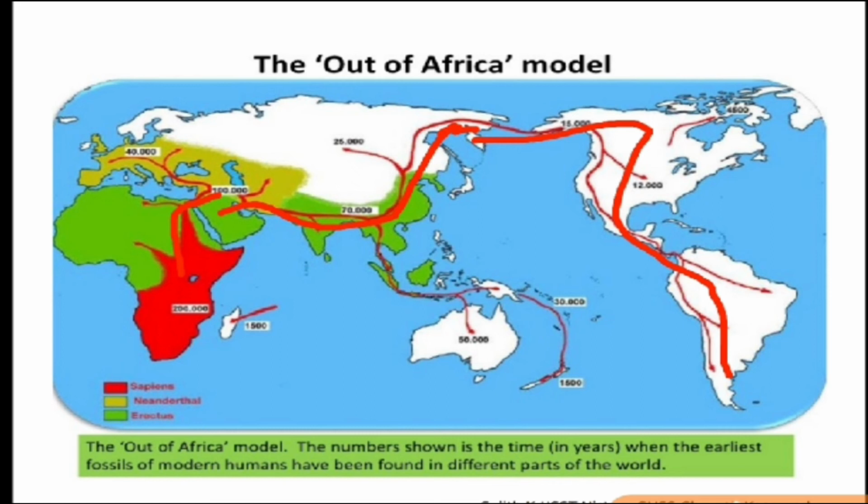Another branch of this man went to South Asia. From there he went to Australia. One branch of the early man went to Europe. So Africa was the original home from where man appeared and spread to different parts of the world. It also signifies the replacement model.